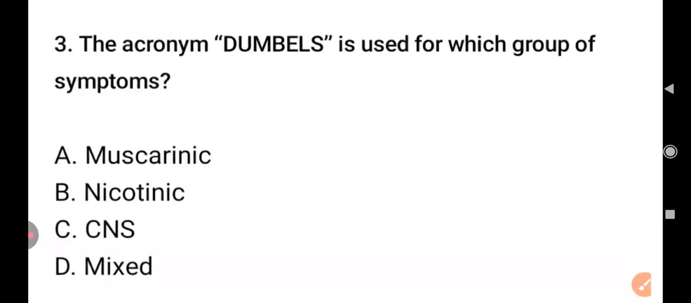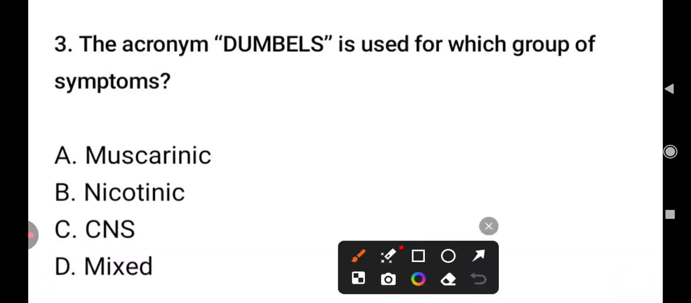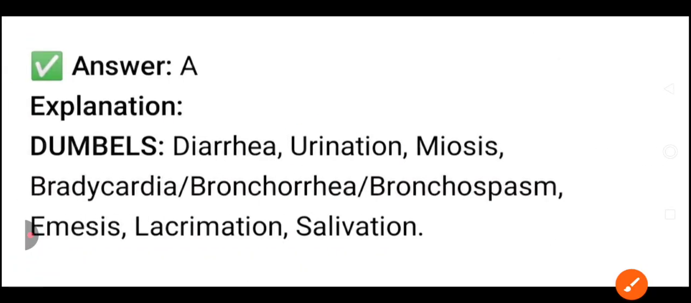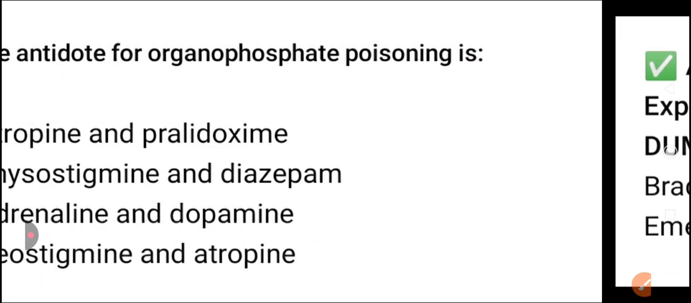The acronym DUMBELSS is used for which group of symptoms? We already discussed muscarinic: diarrhea, urination, miosis, bradycardia, bronchospasm, emesis. E for emesis means vomiting, lacrimation, salivation, or you can say sweating.